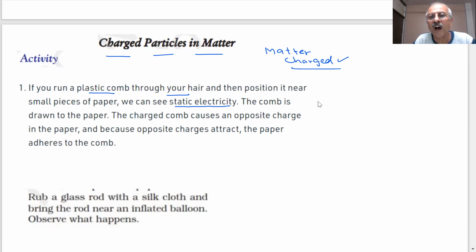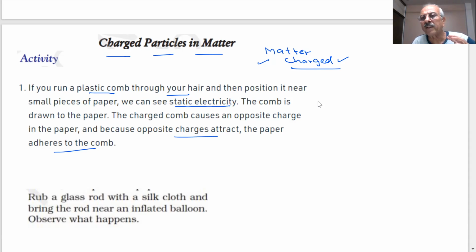What we are saying is there is some charge present inside matter. When I rub the comb, my comb has acquired a charge after I rub it with my hair. And then this charge attracts an opposite charge in the small piece of paper. The charged comb causes an opposite charge in the paper, and because opposite charges attract, the paper adheres to the comb. So here we have something interesting. You can perform this activity at home.